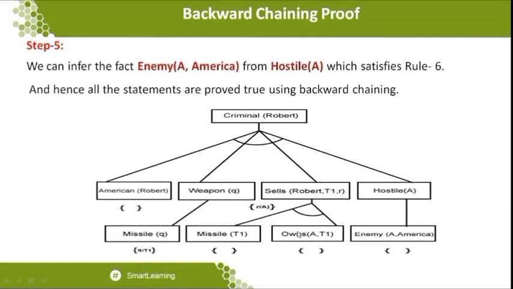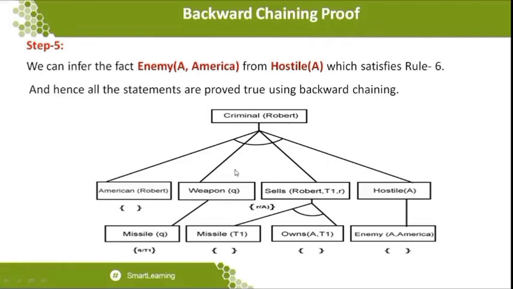Now you can see this is the final one, where we can see that a conjunction symbol is being applied here. At the bottom, it is very clear that there is no further expansion available, and the constants are substituted in the place of variables. So hence all the statements are proved using backward chaining.